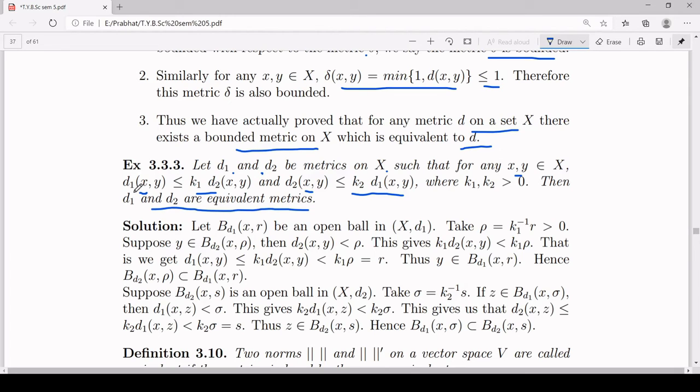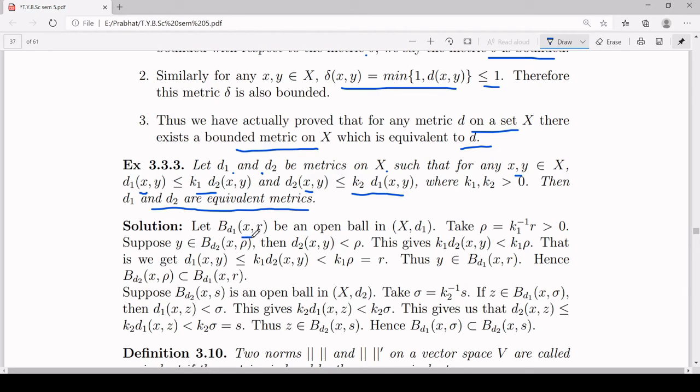So we are given that d1 of xy is less than or equal to k1 times d2 of xy, and d2 of xy is less than or equal to k2 times d1 of xy. And now we want to prove d1 and d2 are equivalent metrics. So we will prove that any open ball centered at x with respect to metric d1 contains an open ball centered at x with respect to the metric d2, and any open ball centered at x with respect to the metric d2 contains an open ball centered at x with respect to the metric d1. We will make use of that to show d1 and d2 are equivalent.